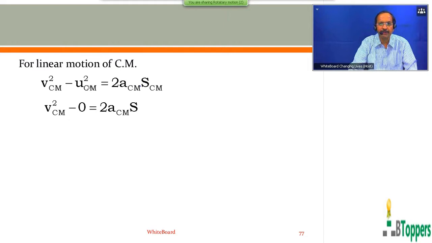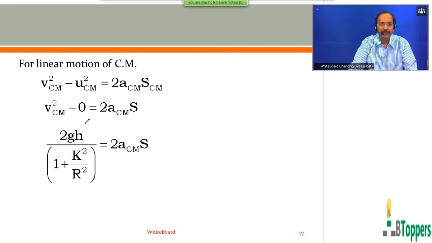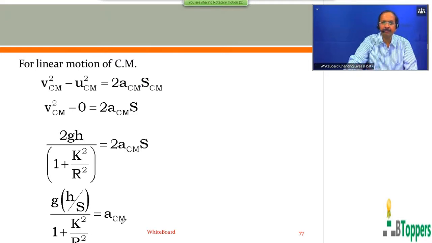The body starts from rest from the top of the inclined plane, so the initial velocity of center of mass you can take as 0. As I discussed in the previous slide, you can write Vcm square equal to 2gh by 1 plus k square by r square. You can take s to the left side. You can cancel 2 on both sides. You can write g into h by s divided by 1 plus k square by r square into Scm. As explained in the previous slide, you can write h by s equal to sin theta.